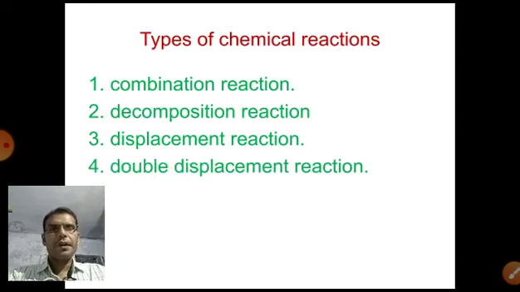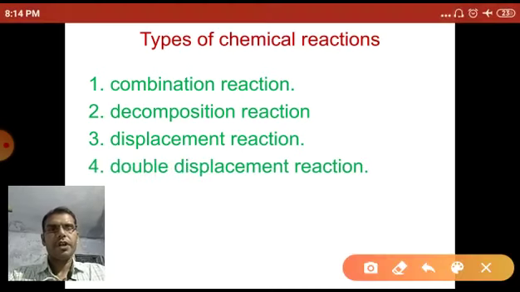Number four, double displacement reaction. So there are four types of chemical reactions we are going to discuss in this chapter: combination reaction, decomposition reaction, displacement reaction, and double displacement reactions.